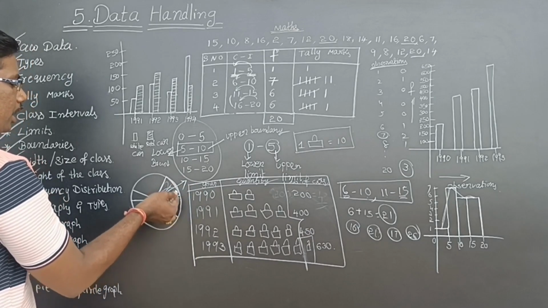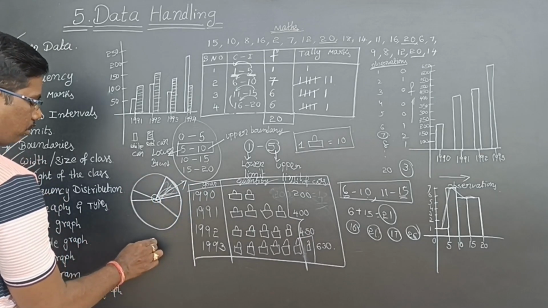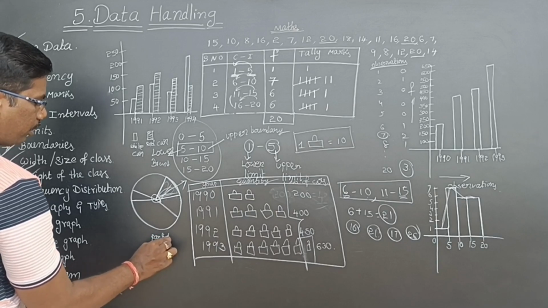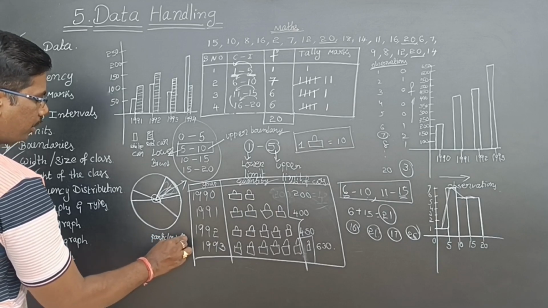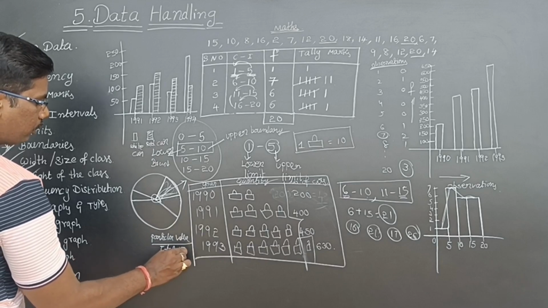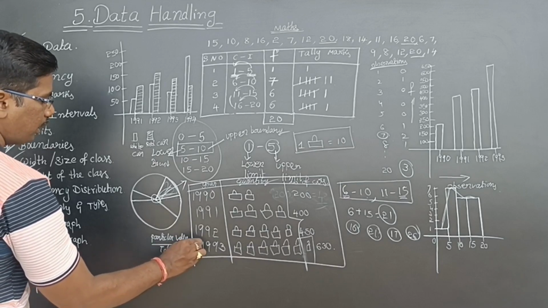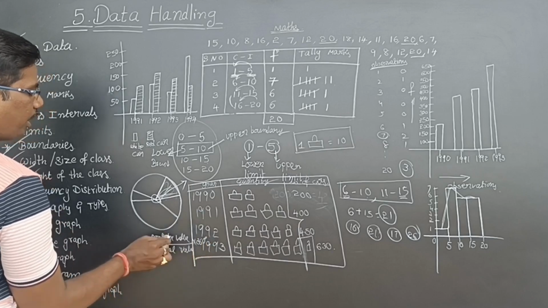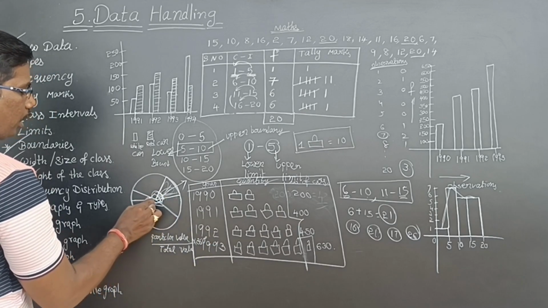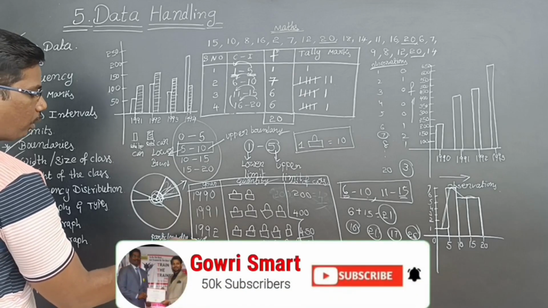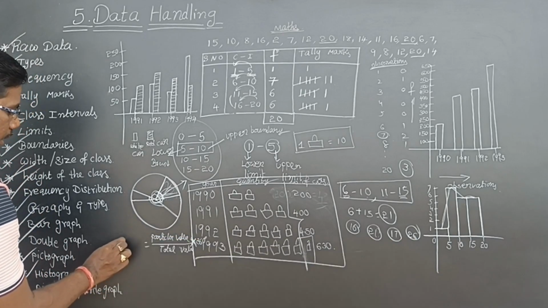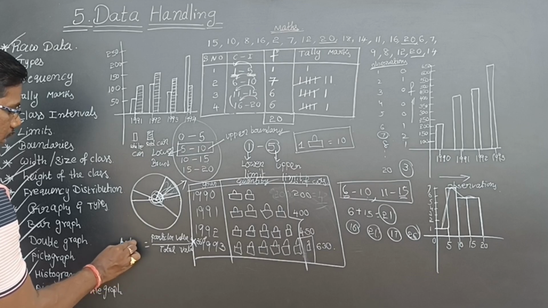This value divided by the total value, into 360 degrees, because the total is 360. How much angle we want, we have to multiply by 360. That is called the angle of the sector.